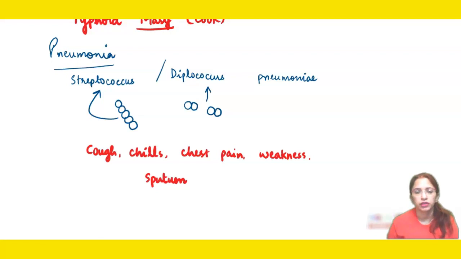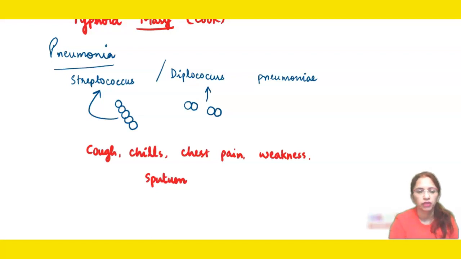If someone touches the chest of a person affected with pneumonia, it seems like it is producing some sound, and we call this symptom the walking chest. Chills means shivering happens in the affected individual. Cough is generally a dry cough, and chest pain and weakness are the common symptoms. With this disease, you are not supposed to learn much detail, just the causal organism and the symptoms.